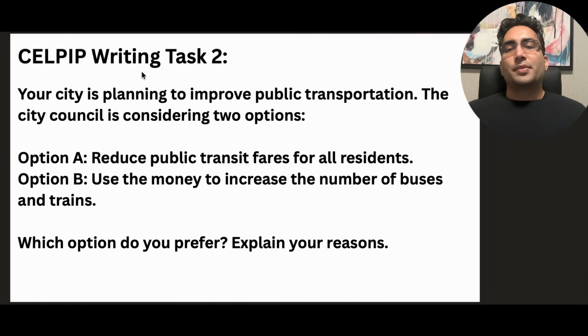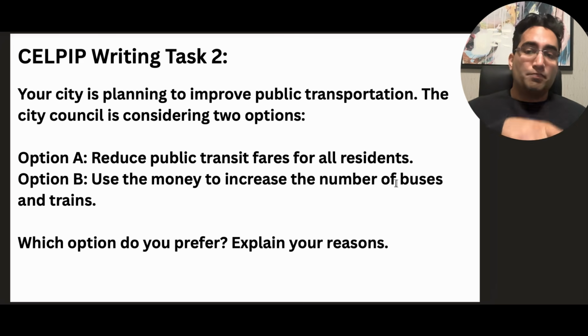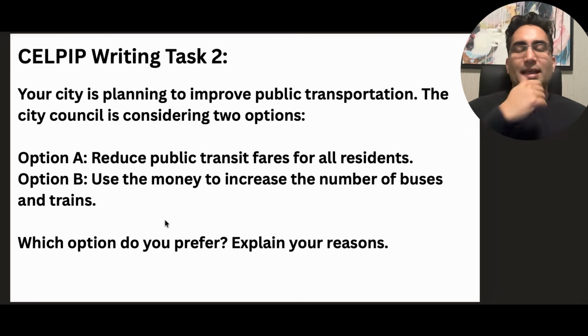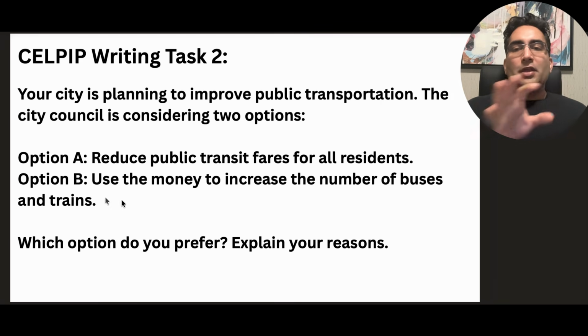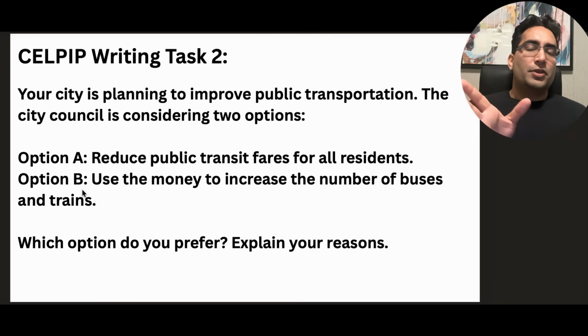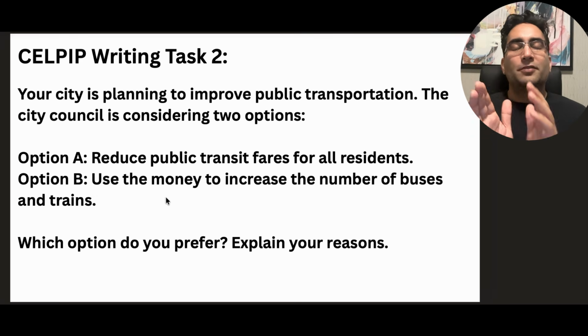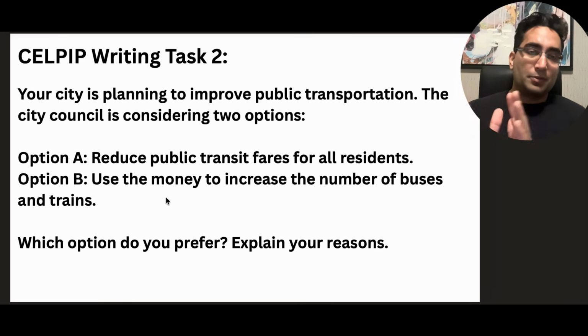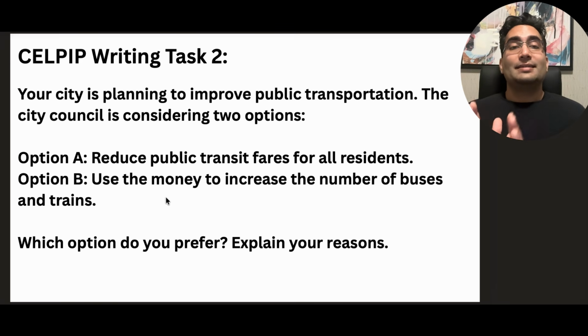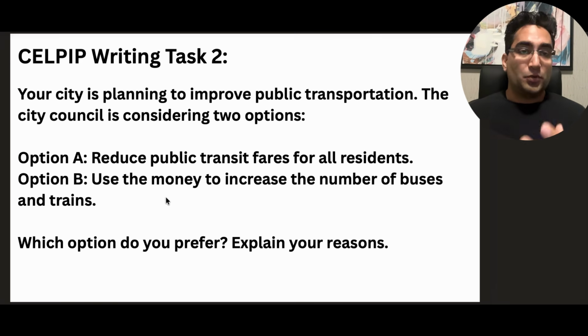Let me show you something. Option B was very lengthy. It said use the money to increase the number of buses and trains. I was thinking to write this, but it's too long. Now, if I instead just say, in my view, option B is better, that's a very basic approach. If you're one of those people who does that, option A and B, don't do it. The examiner expects you to rephrase the question. So I don't want to use that too.